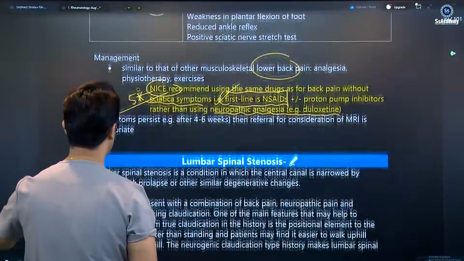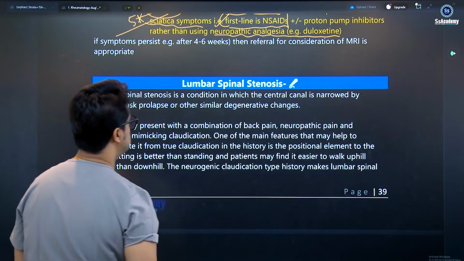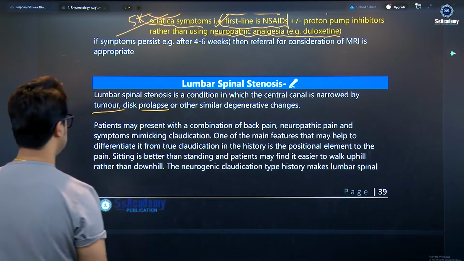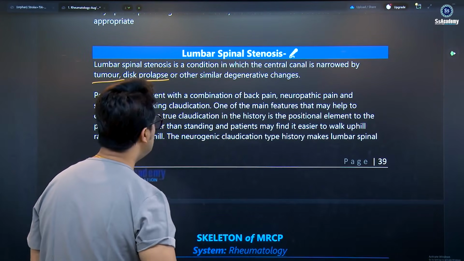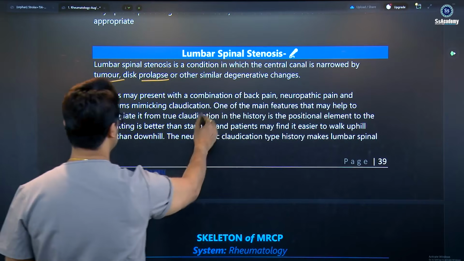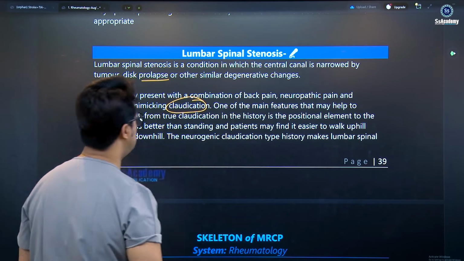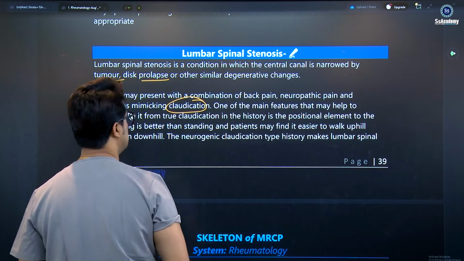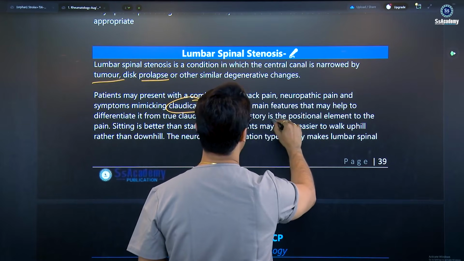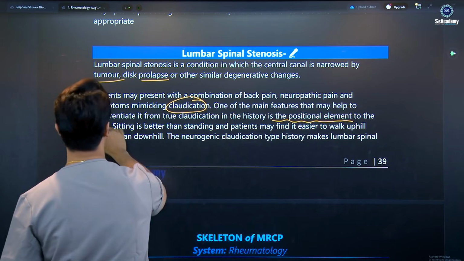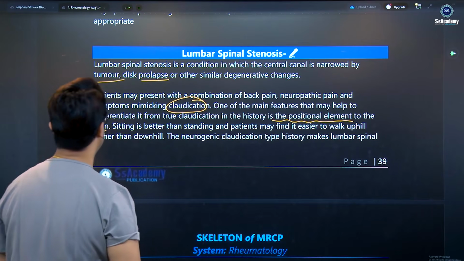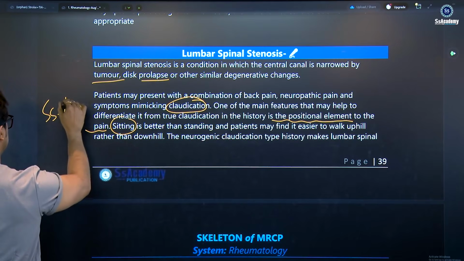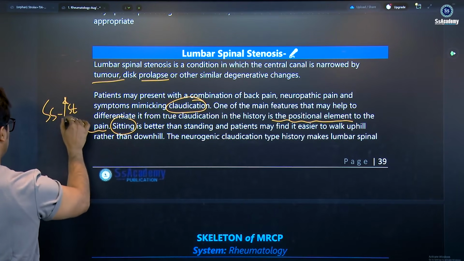Here is also another lecture. Spinal canal stenosis: the central canal is narrowed by tumor, disc prolapse, or other degenerative changes. The patient may present with a combination of back pain, neuropathic pain, and symptoms mimicking claudication as well. One of the main features that may help to differentiate claudication is the history, the posture, the positional element to the pain. Sitting is better than standing. As I said, in spinal canal stenosis the pain is increased with standing and reduced with sitting.